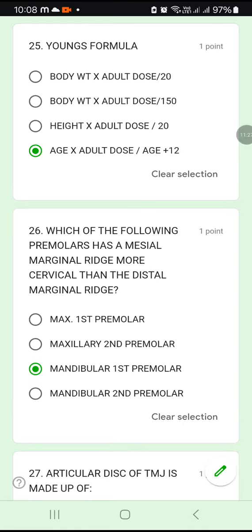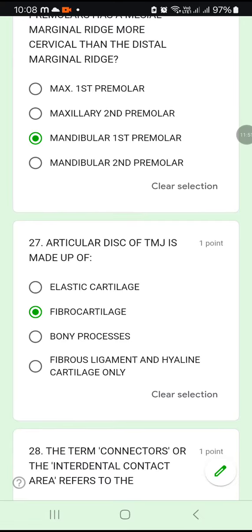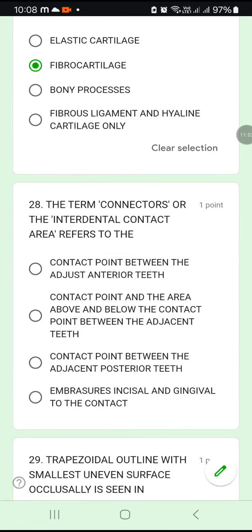26C. Mandibular first premolar, the mesial marginal ridge is cervically placed compared to the distal marginal ridge. Question number 27. The articular disc of the TMJ is made up of what? Elastic cartilage, fibrocartilage, bony process or fibrous ligament, or hyaline cartilage only. It is made up of fibrocartilage. The articular disc of the TMJ is made up of fibrocartilage.